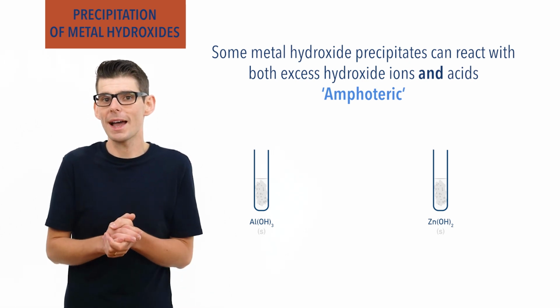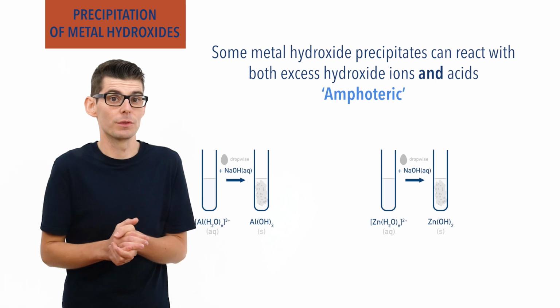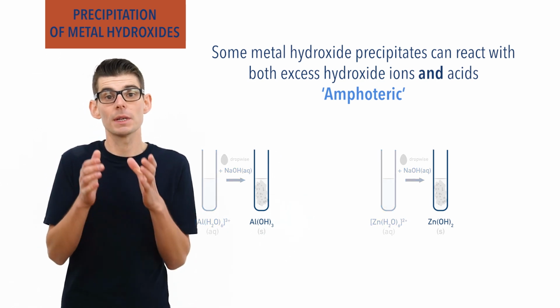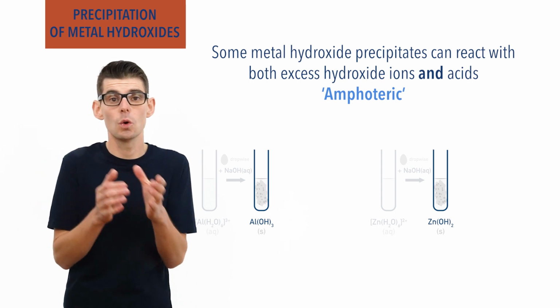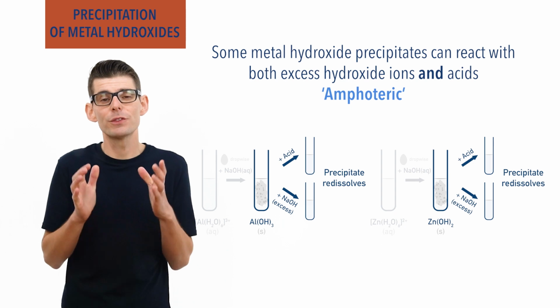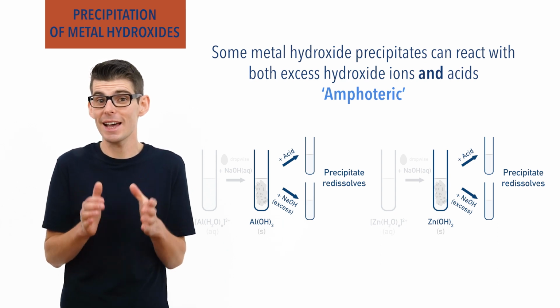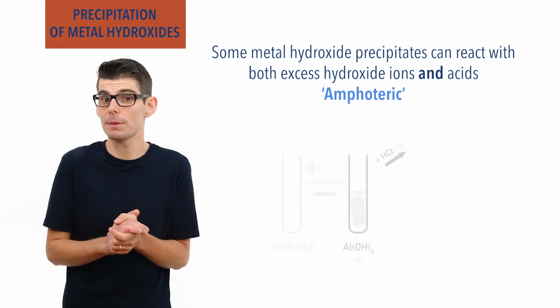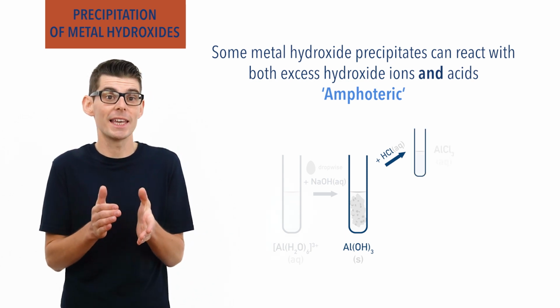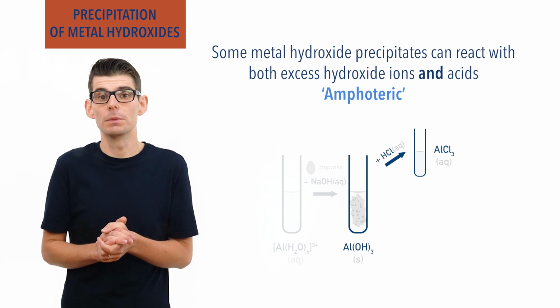When formed from their aqua complex ions by the addition of dropwise hydroxide ions, the hydroxide precipitates formed can react with both an acid or base, redissolving with each. For example, if dilute hydrochloric acid is added to aluminium hydroxide precipitate, then the precipitate dissolves and aluminium chloride, AlCl3, is formed.